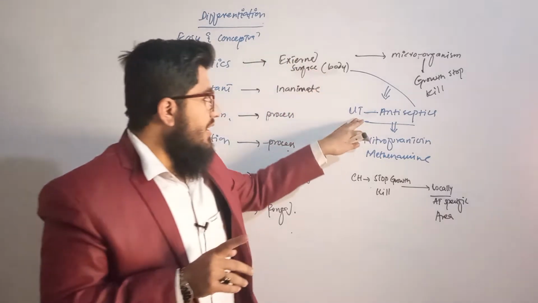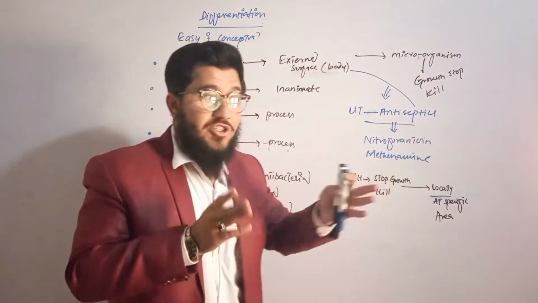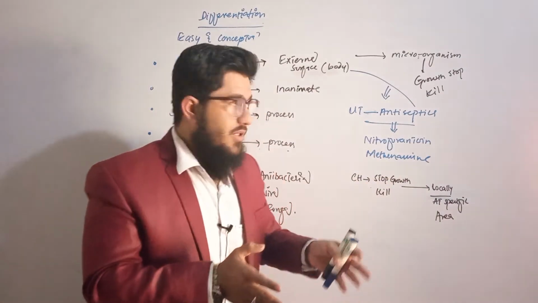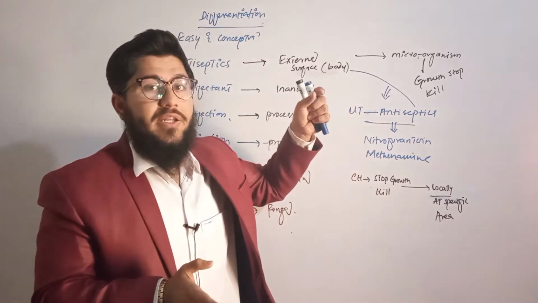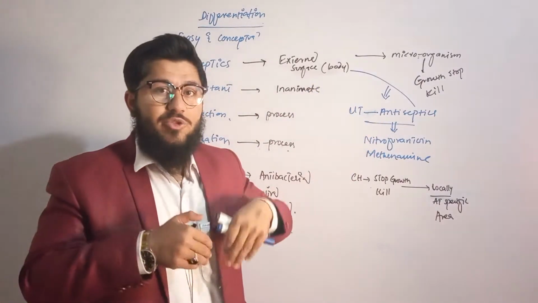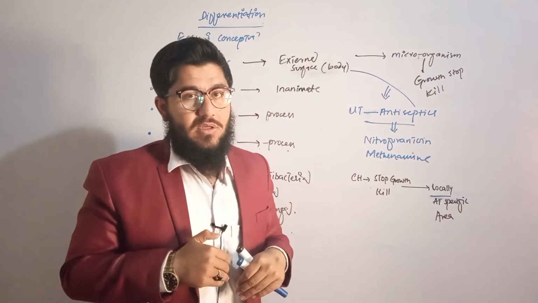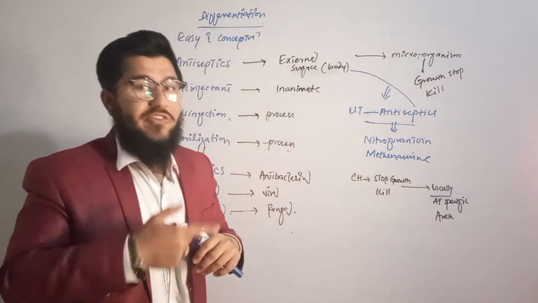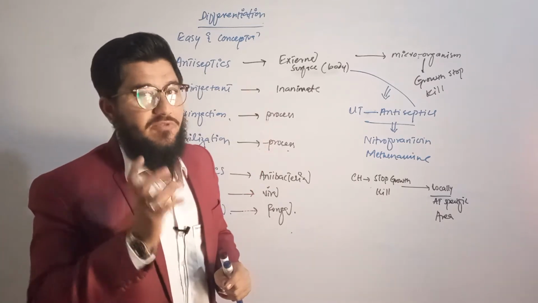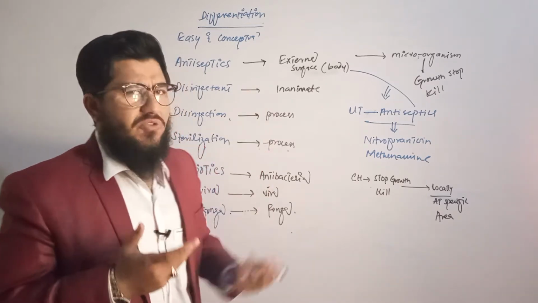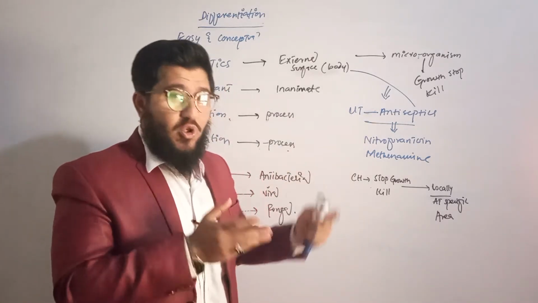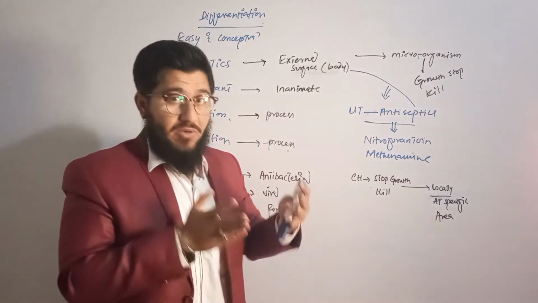But here we got that urinary tract antiseptics, such antiseptics that are used in the urinary tract, means these antiseptics will go and show their action in the urinary tract. So now urinary tract is actually internal, so it is not the external surface of the body. So like this, the first definition is a kind of confusing definition. Why? Because most of us don't know about urinary tract antiseptics. We come to know about these antiseptics when we are studying pharmacology.